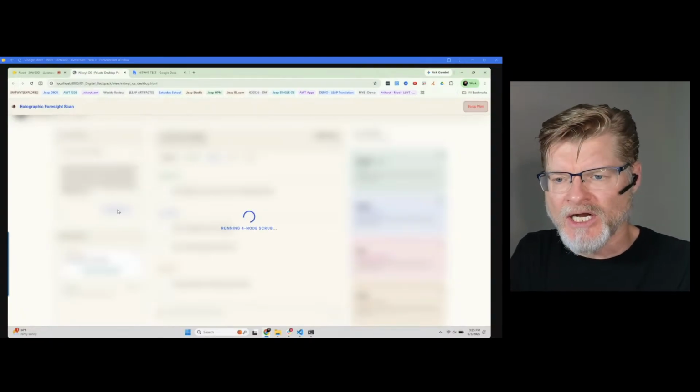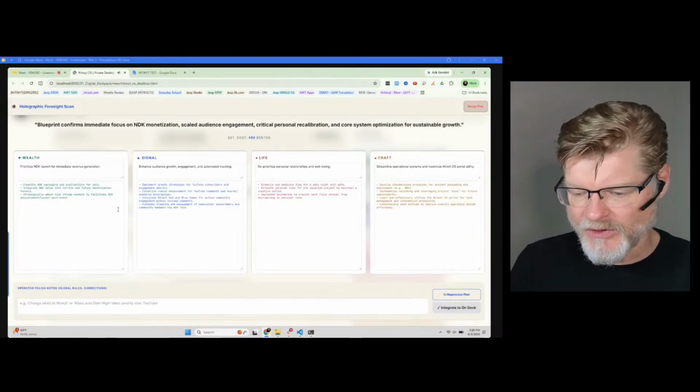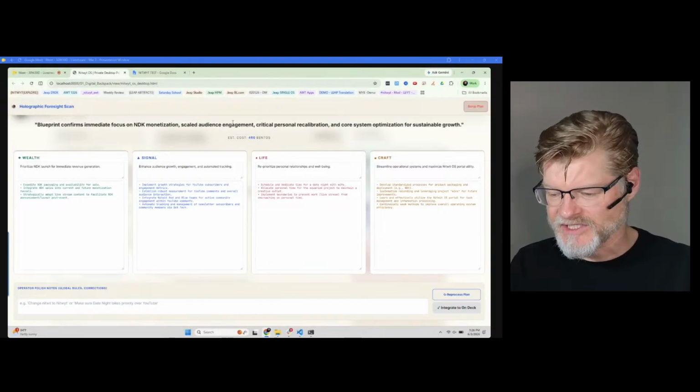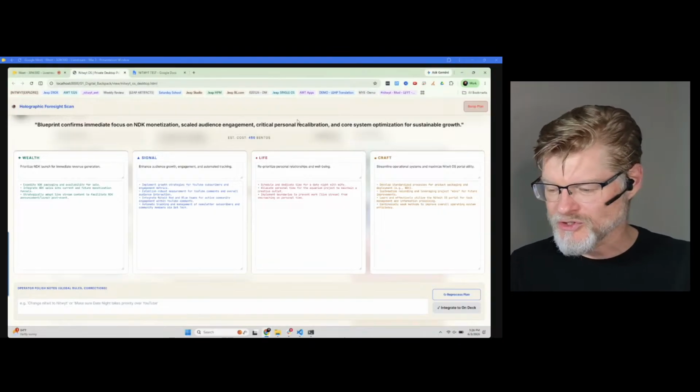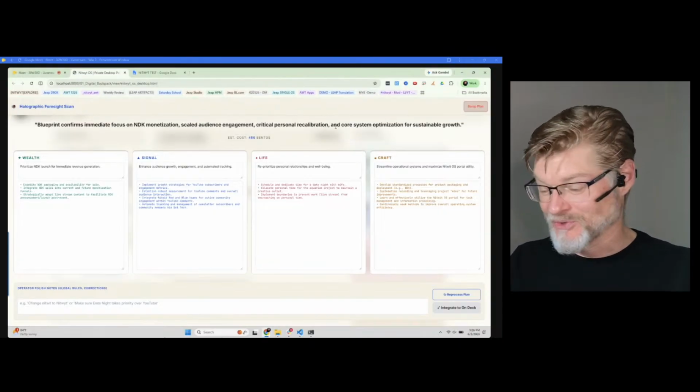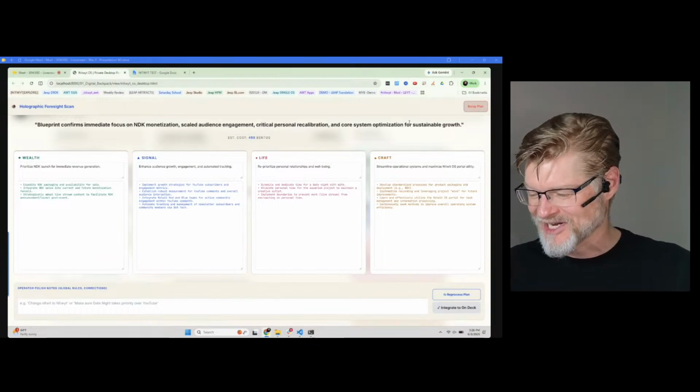So now we're running the 4-node scrub, which is good. And again, that phrase might change, but I'm liking where it's directed so far. And now Blueprint confirms immediate focus on NDK monetization, scaled audience engagement, critical personal recalibration. Perfect, that's true. And core systems optimization for sustainable growth. All right.